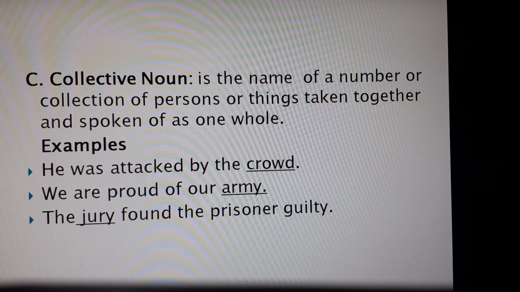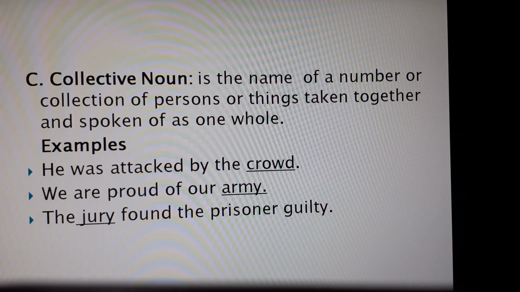Then we come to another category of nouns in the broad category of countable nouns, that is the collective noun. So what are collective nouns?